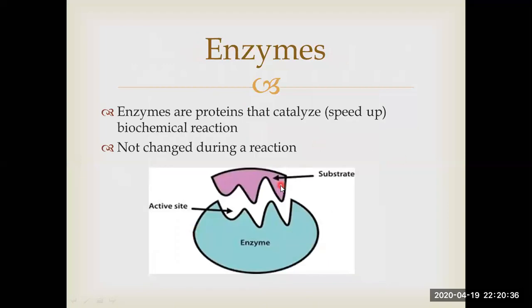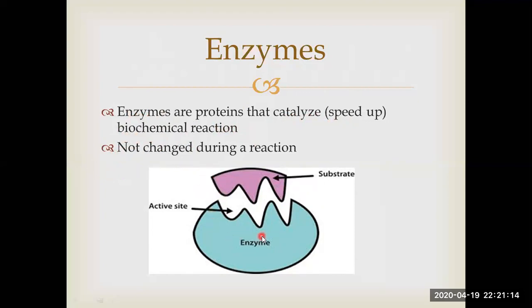Now that was a brief introduction about catabolism and anabolism. Now we are going to study enzymes and what is the role of enzyme in catabolism and anabolism. Enzymes, what are enzymes? These are proteins that catalyze, which means speed up. Enzymes speed up a biochemical reaction. Biochemical reactions are those chemical reactions which are taking place in living organisms. Another property of enzymes is that they are not changed during a chemical reaction. We will study about it further.